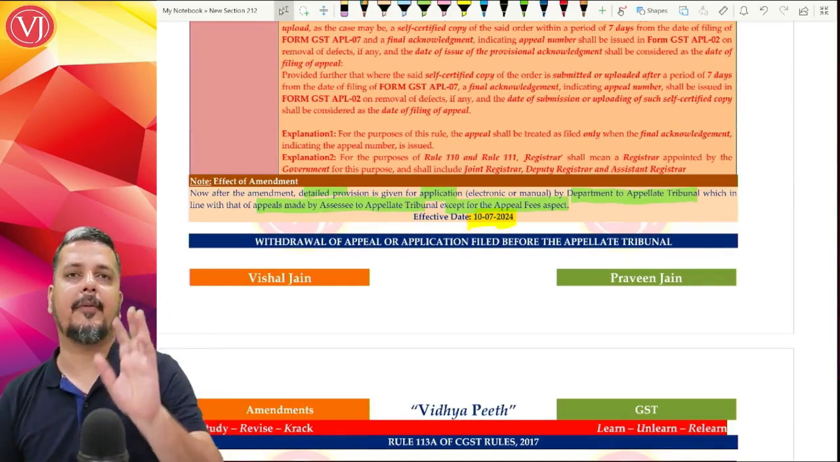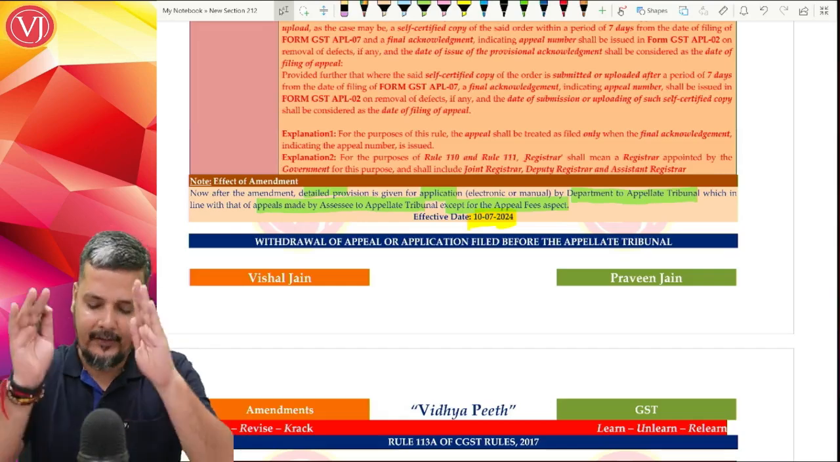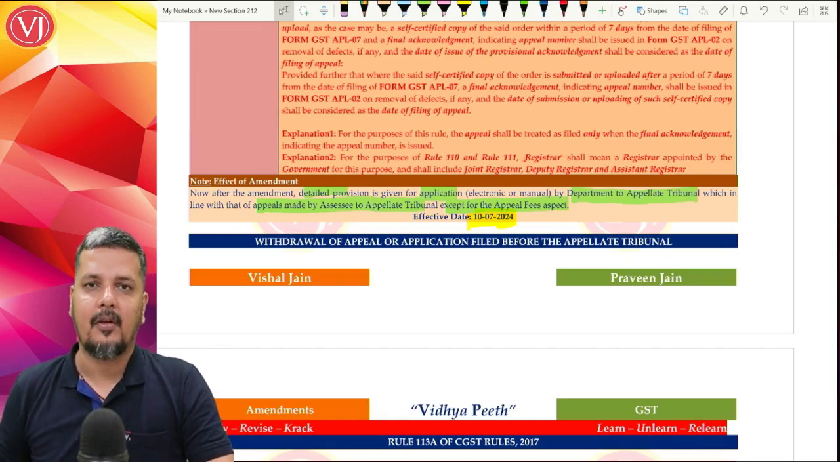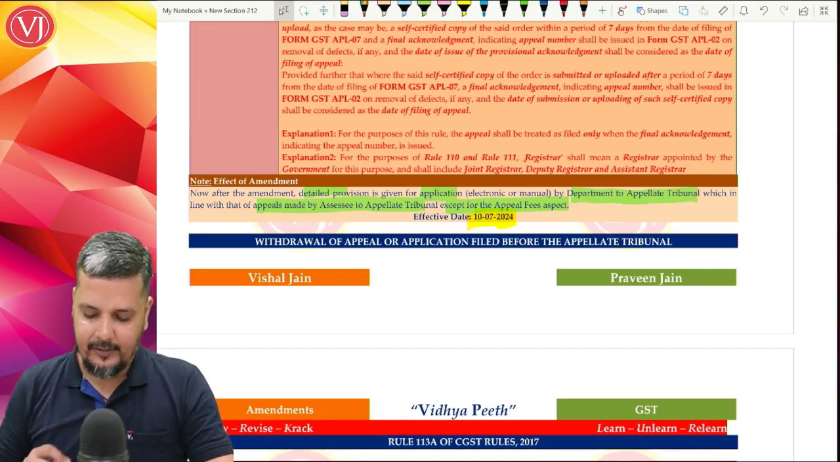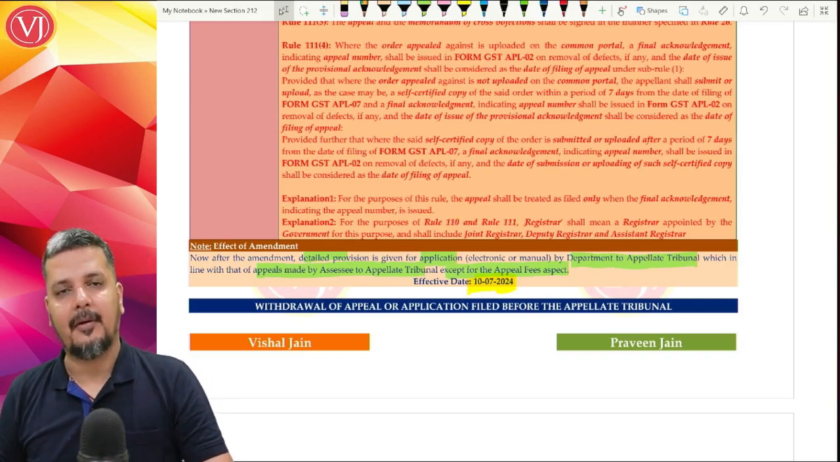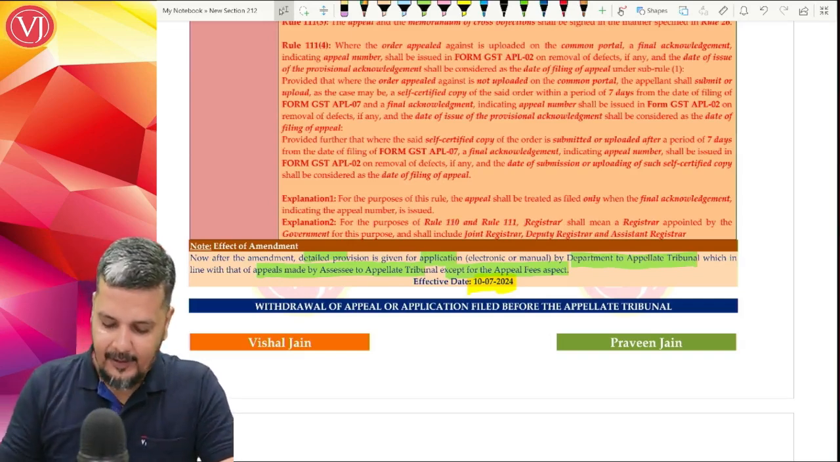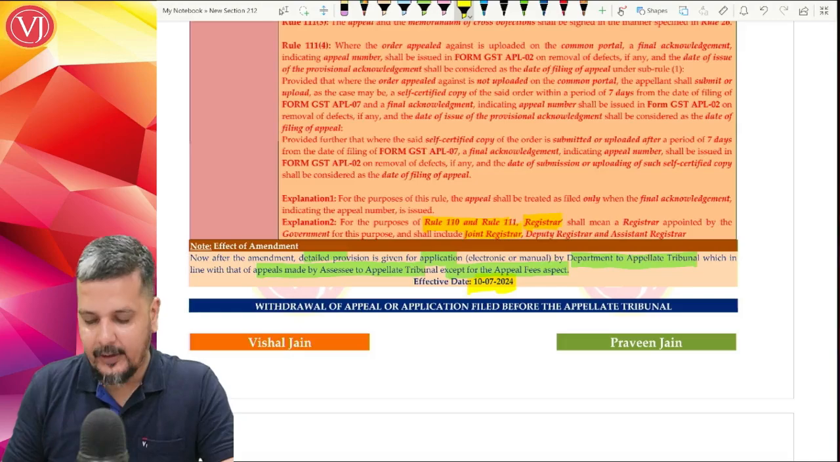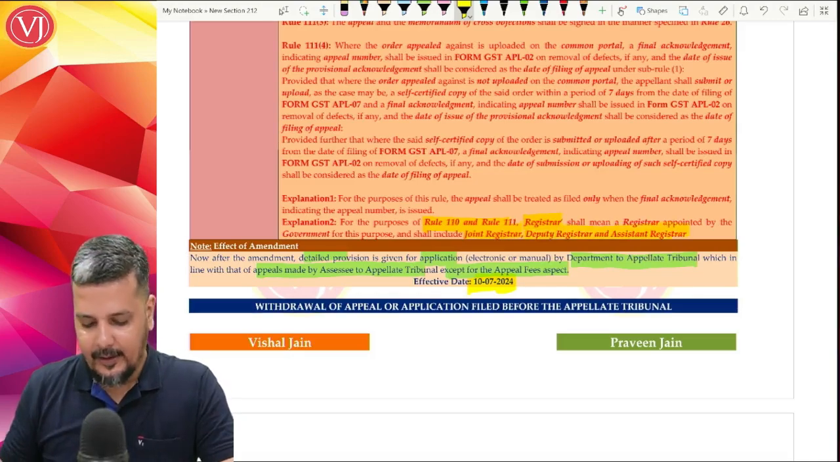Earlier it was only very brief, that they have to file APL 07. Now it is a very detailed thing, which is exactly worded like your Rule 110, and there's only one slight change. It is application by department, and second, fees is not there. And they have also clarified that for both Rule 110 and 111, registrar would also include joint registrar, deputy registrar, and assistant registrar.